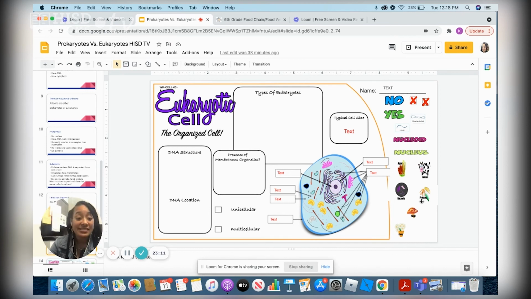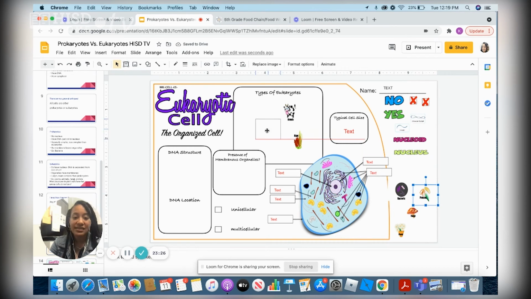So out of these six, can you tell me an organism that's typically a eukaryotic cell? Right, I heard a cow. I also heard algae. Okay, yep, I heard protozoa. Very good. Yes, fungi. Do we see any more?